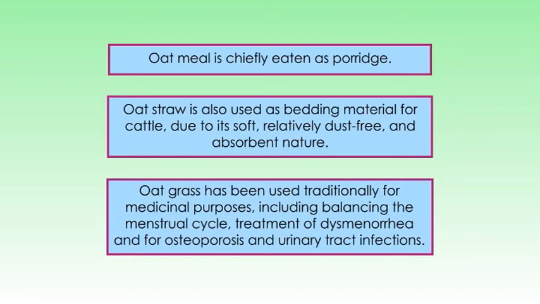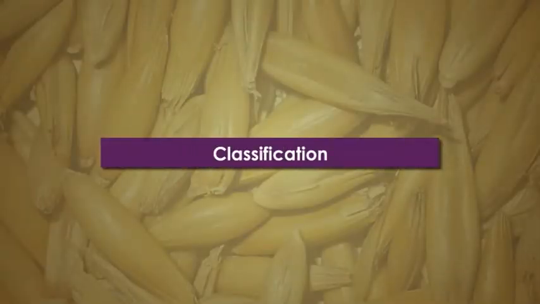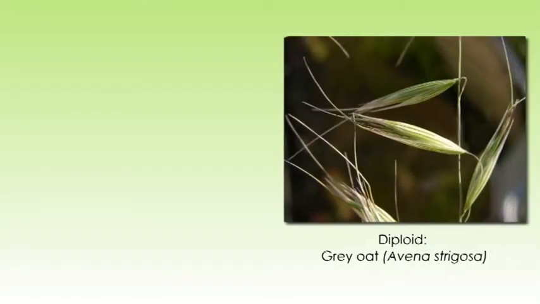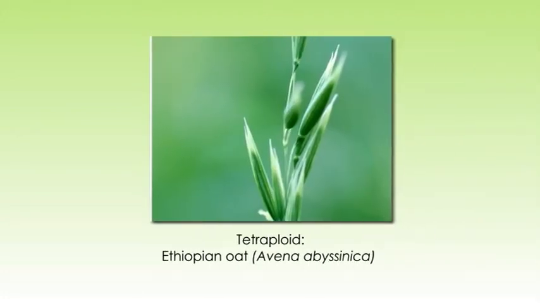Now let's have a look at the classification of oat. Besides the wild species, there are cultivated forms at each ploidy level. The first one is the diploid grey oat, which is Avena strigosa. The second one is the tetraploid, which is known as Ethiopian oat, Avena abyssinica.